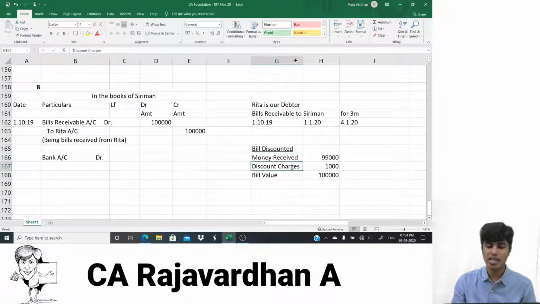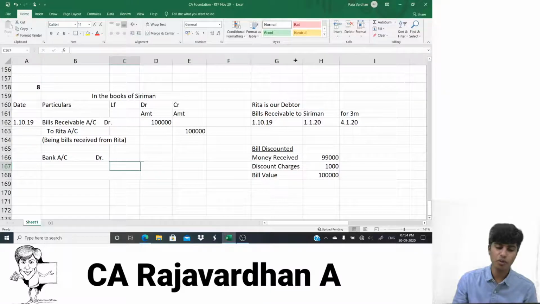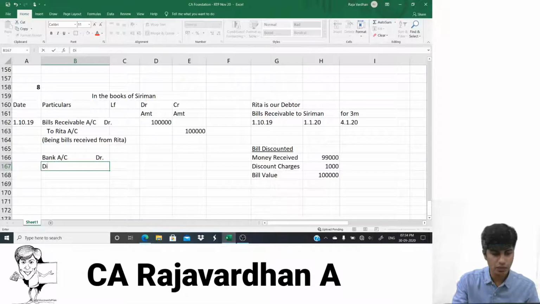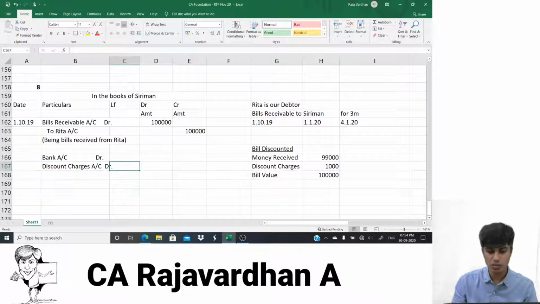And expenses, as we know, are to be debited. Or even if you go by the traditional rule, nominal account says debit all expenses and losses. So I'll write discount charges account debit. So how much is discount charges? 1,000. I'll write here 1,000.